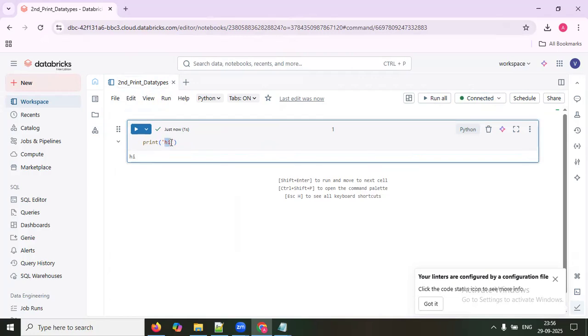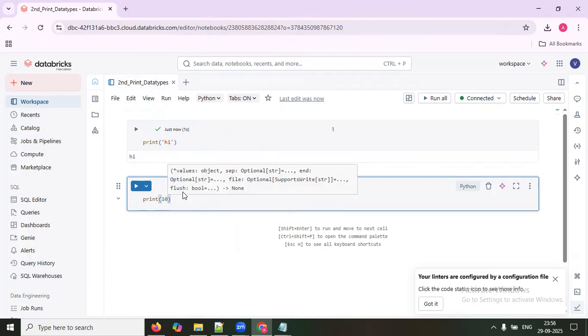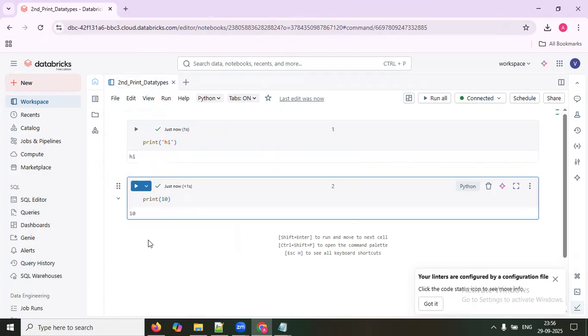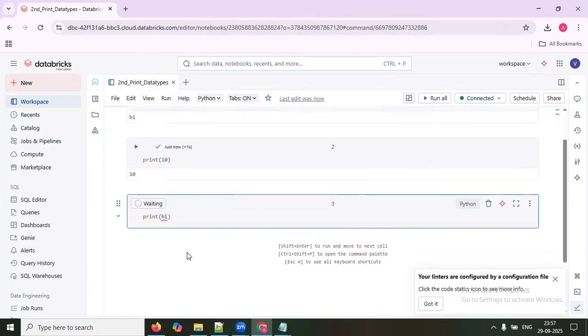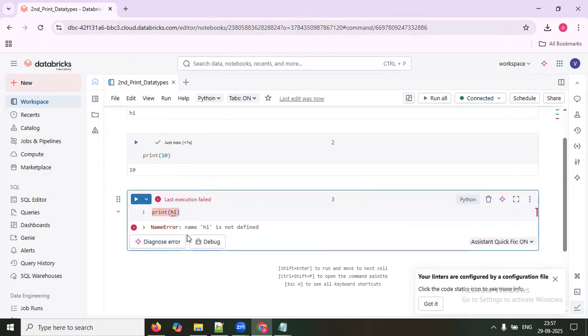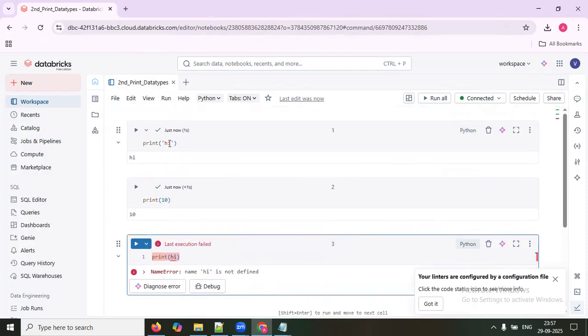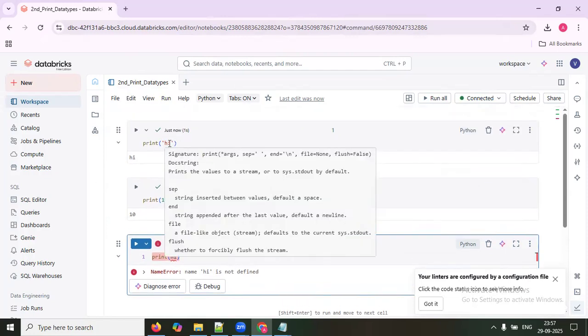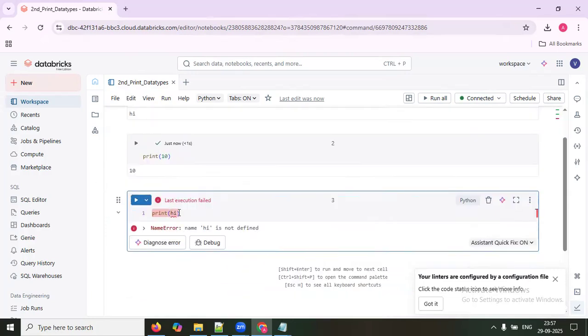Arjun, should I print only strings? Can I print numbers? Go on and see, it will print. But Arjun, can I print a string without single quotes? No, it gives an error. If it is a string, you should pass it in single quotes or double quotes. I will come back to that later. Don't worry. But if it is a string, you have to provide it in quotes, otherwise it will give an error.